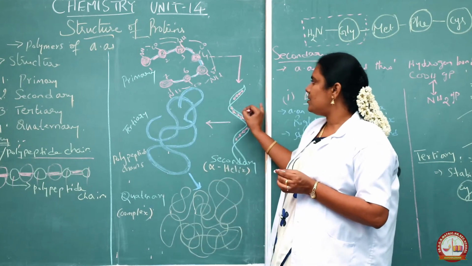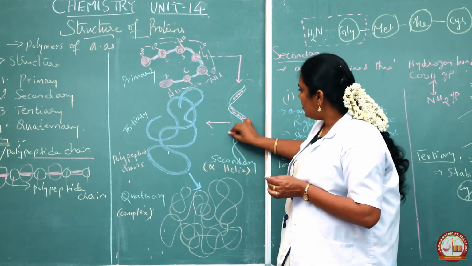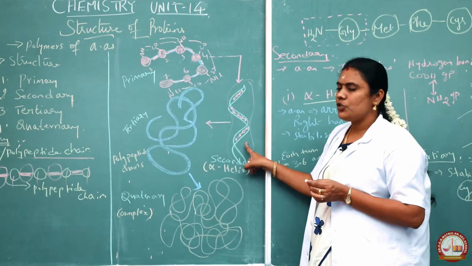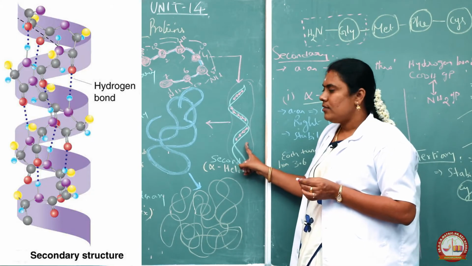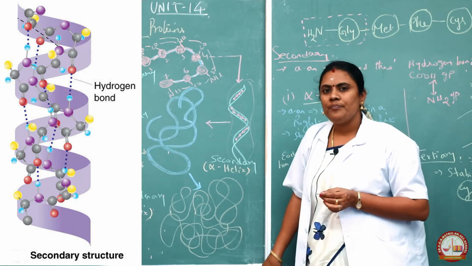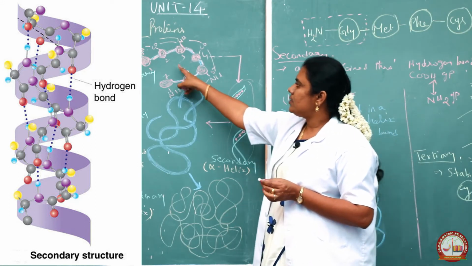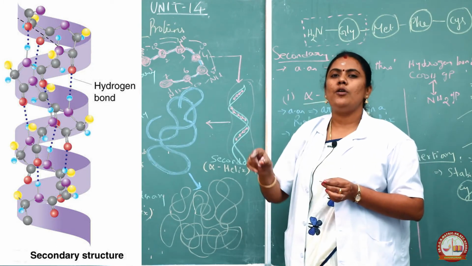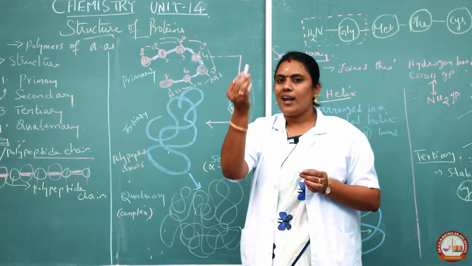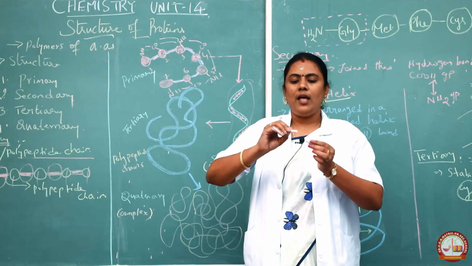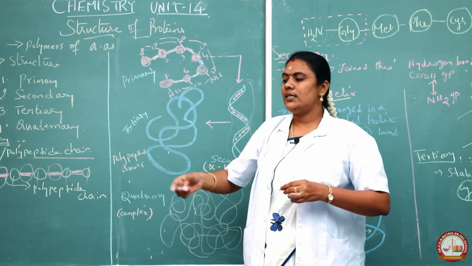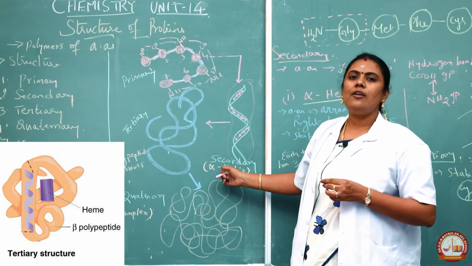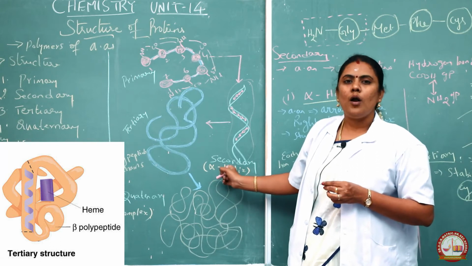And next is the secondary structure. Students, see here, this is the secondary structure. A snake-like model. You can see this structure resembles a snake. The snake has a helical structure. This amino acid chain is the primary. Secondary means they get a secondary folding. A single line, a thread-like structure, is said to be the primary. If that thread is folded like this, it is said to be the secondary structure. This is again called an alpha helix. I'll tell you in future what an alpha helix is.